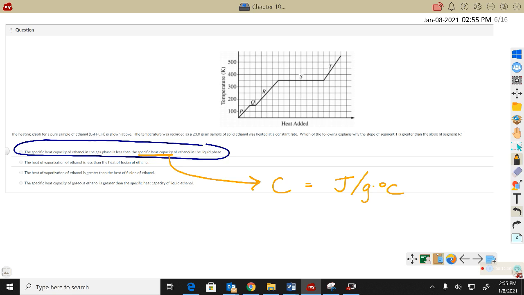So it looks like less heat is needed to raise the temperature up 50 degrees, for example. And so up in the gas phase, the specific heat is actually less than down in the liquid phase. I like that one.